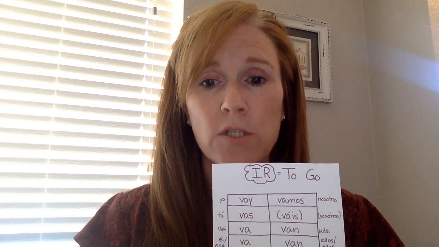Hola, ¿cómo están? Today we're going to be talking about the verb ir, which means to go. It looks a little different than some of the other verbs we've learned because ir, you notice, has been an ending in some of the verbs we use. But now the whole verb itself is just 2 letters long. Ir means to go. So if you want to say that you're going to go somewhere, to a destination, we're just going to conjugate it.